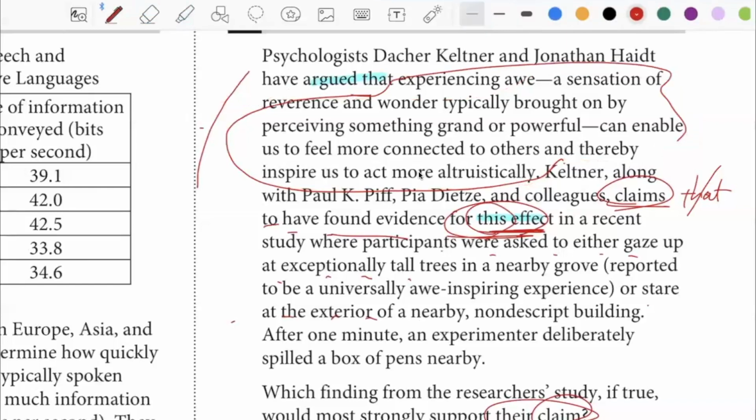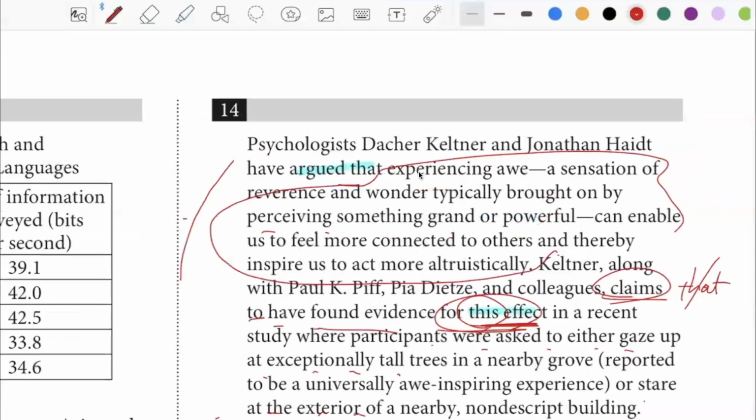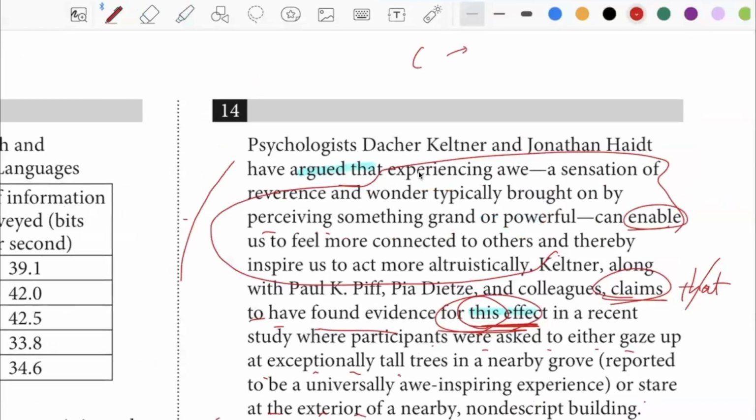So let's read this sentence carefully. A sensation of reverence and wonder typically brought on by perceiving something grand or powerful can enable us. As soon as I see the word enable, I'm thinking cause and effect. So what's the cause? Experiencing awe, by perceiving something grand or powerful. What does that lead to? More connected to others and thereby, so greater connection, and therefore what? More altruistic,